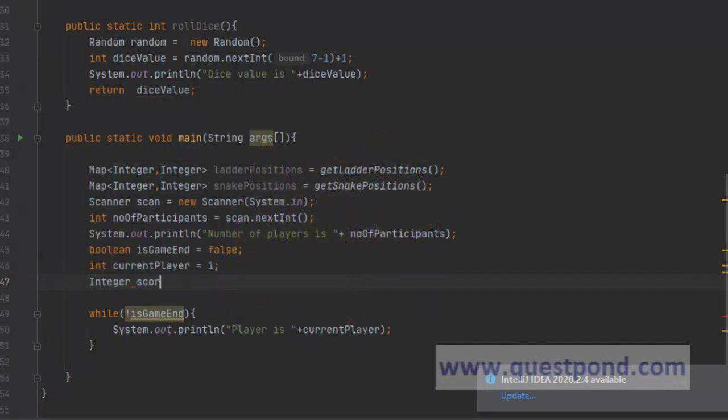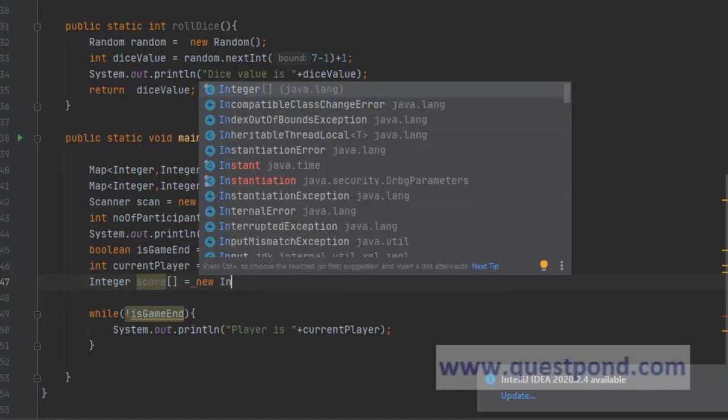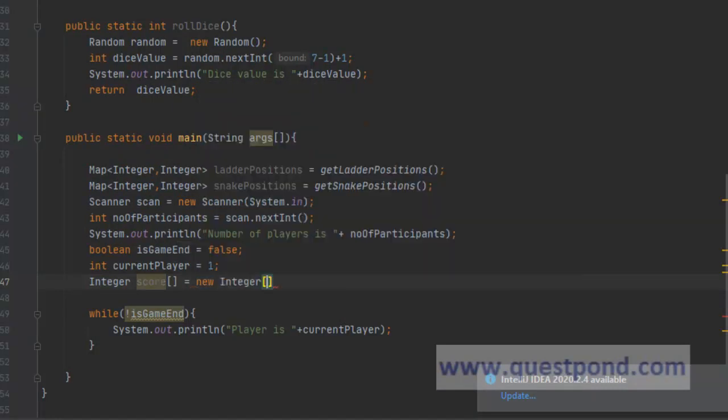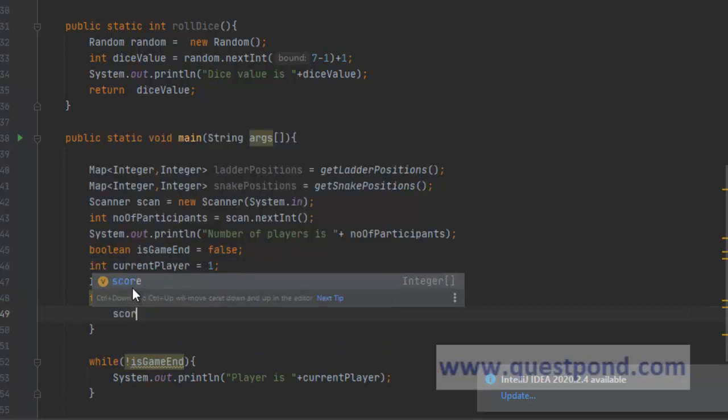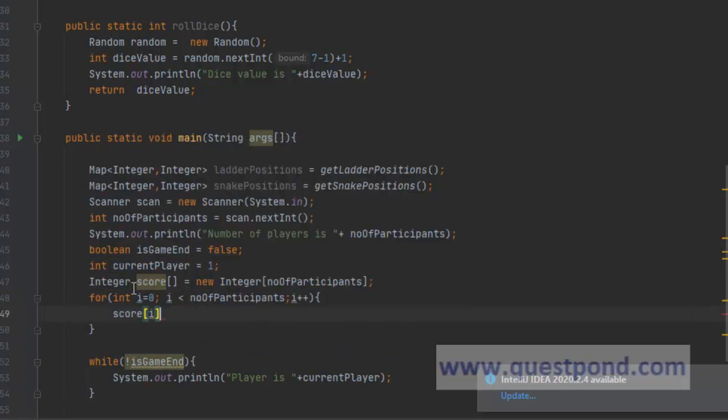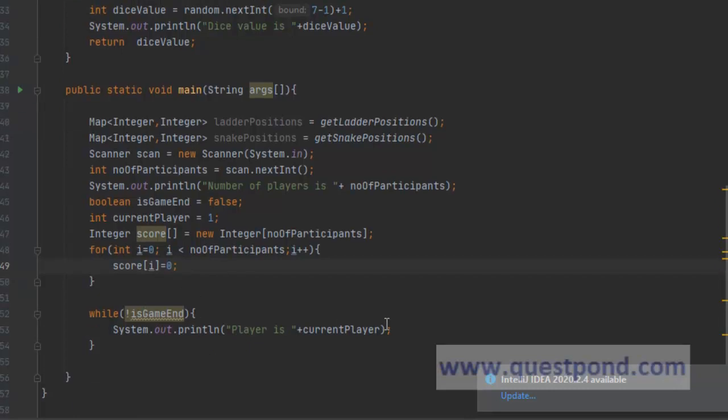Let's call it scores equals new integer, and that will occupy the same number as the number of participants, correct? We know an array starts with 0. So we will initialize everything to 0. So int i equals 0, i is less than number of participants, and i plus plus. And we will say score of i equals 0. So the score of each player is 0.